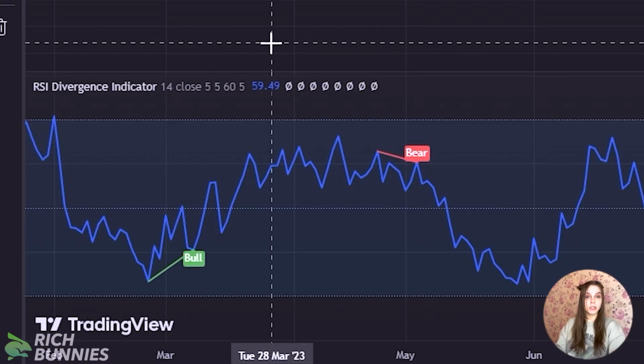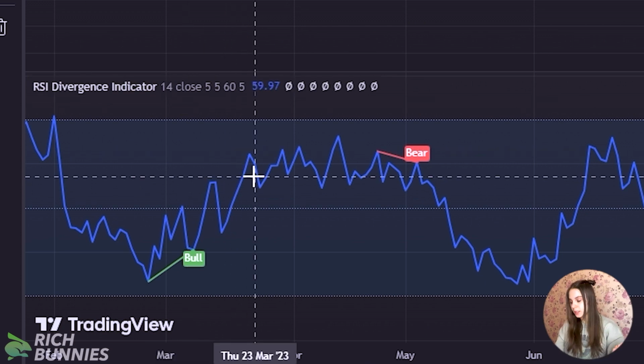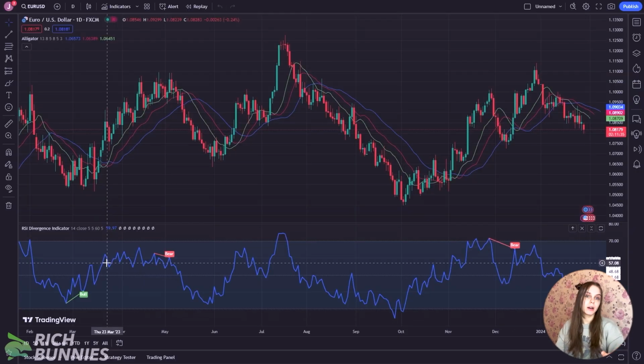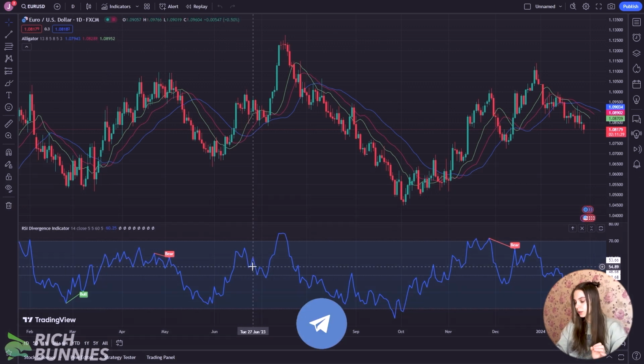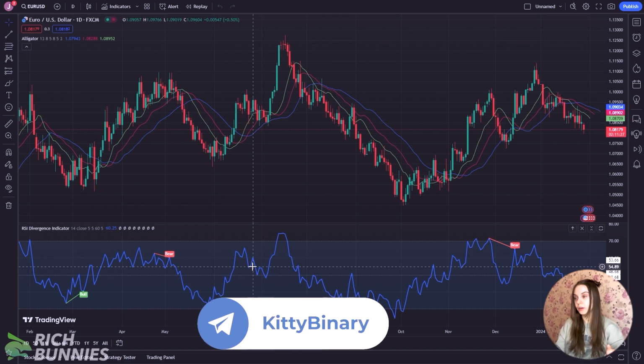Then the second indicator is RSI indicator. This is the indicator of technical analysis. It's located at the bottom part of the screen. It determines the strength of the trend and the probability of the change. This indicator is popular because of its simple interpretation on the chart.